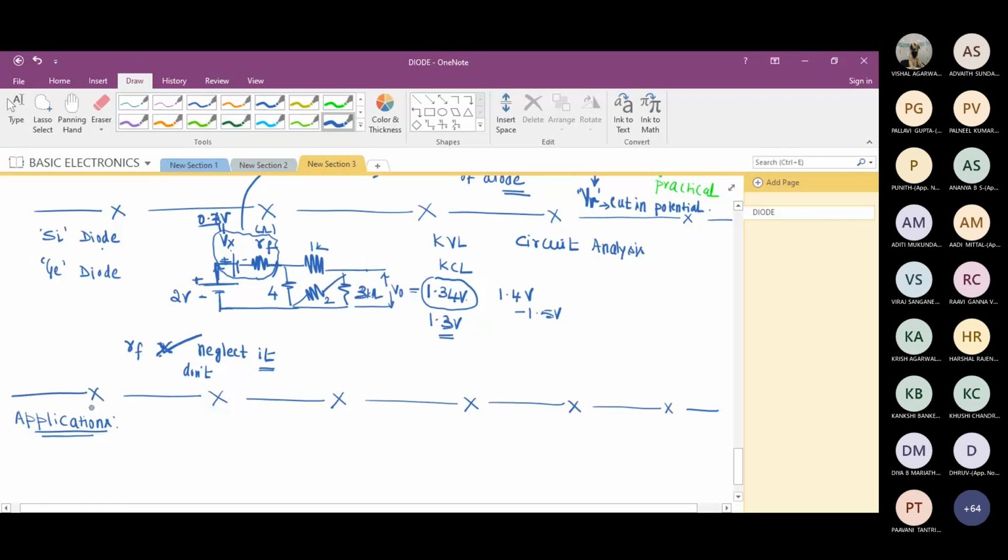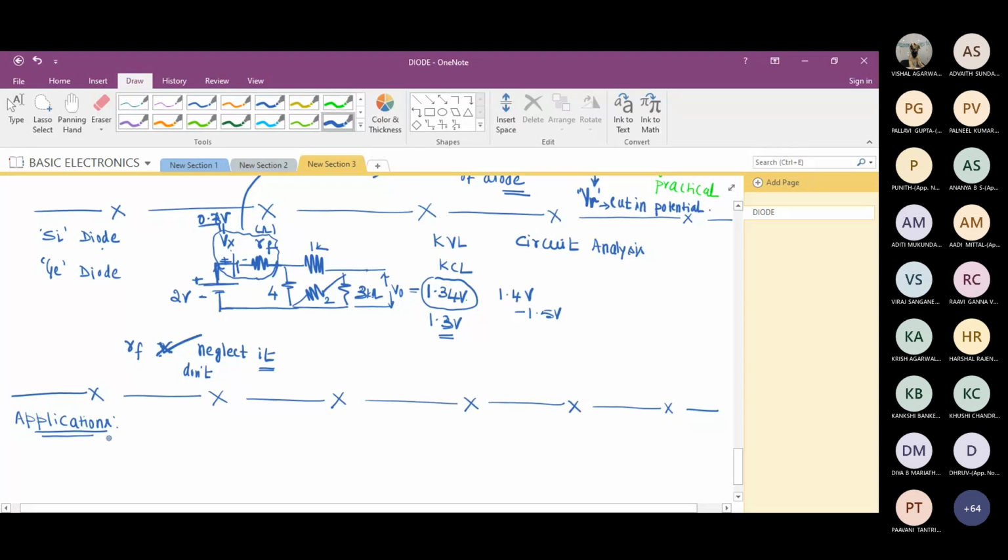Once we know the characteristics, the diode equivalent circuit, and the resistance of the diode, once we understand that after a certain voltage the current shoots up, and we can't connect any battery to a diode and expect the diode to work. How to protect a diode in a circuit, all that explanation I've already given. So in the next class, I'm going to take up some applications of diode.